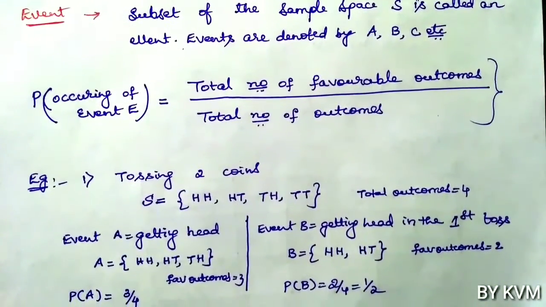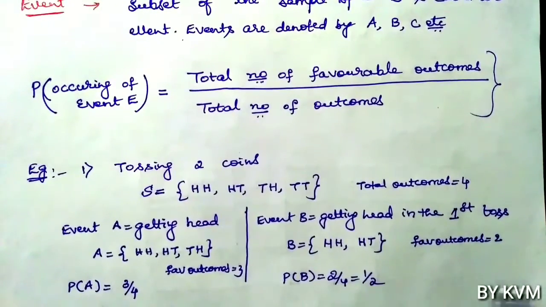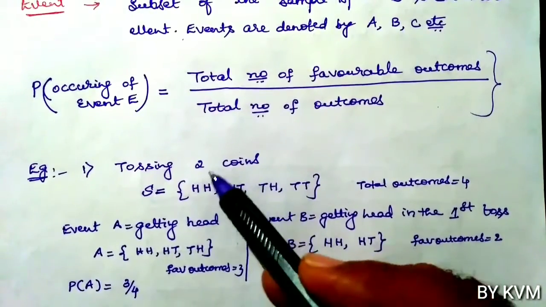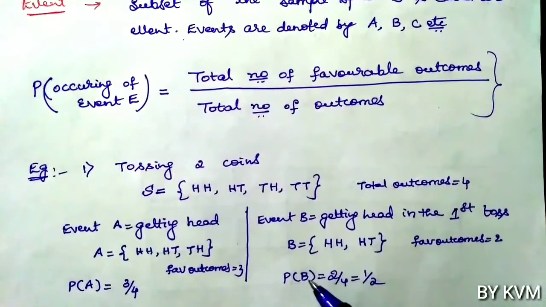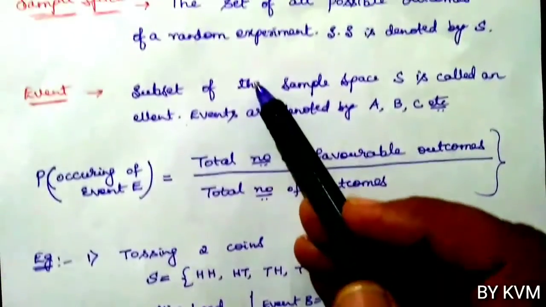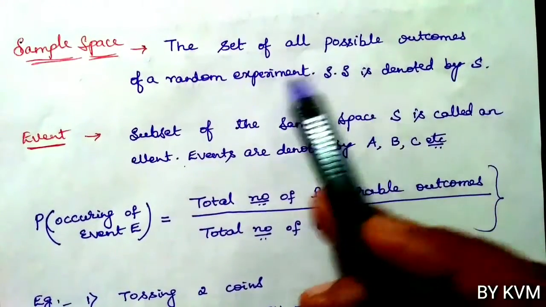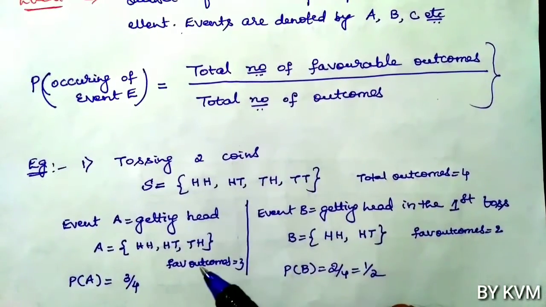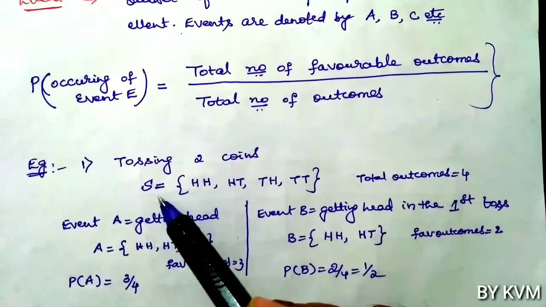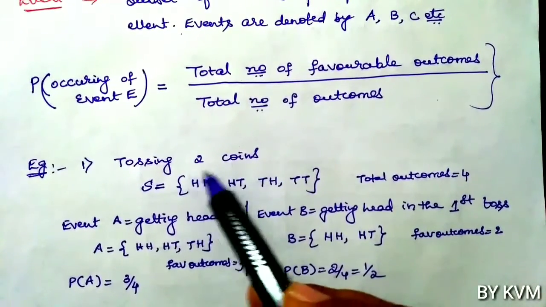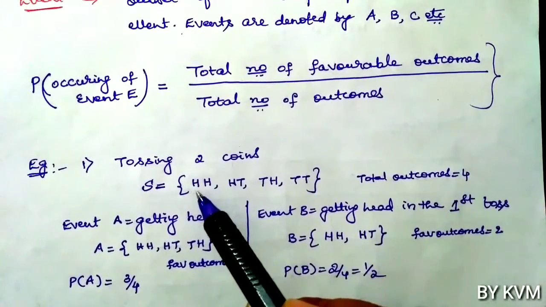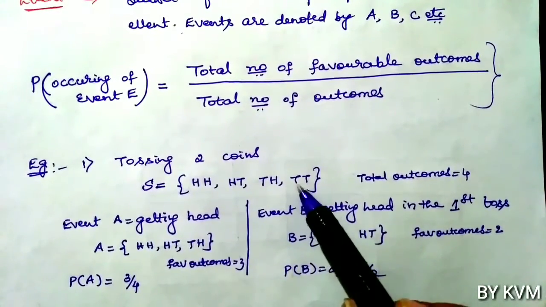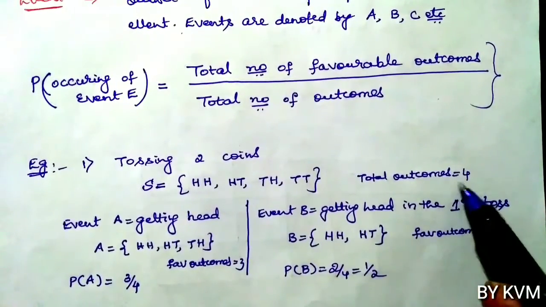Example 1, tossing a coin. The random experiment we are conducting is tossing 2 coins. So what is the sample space? Sample space means the set of all possible outcomes of a random experiment. Here the random experiment is that we are tossing 2 coins. So what are the outcomes when we toss 2 coins? We may get head and head, head and tail, tail and head, then tail and tail. So total outcomes 4.